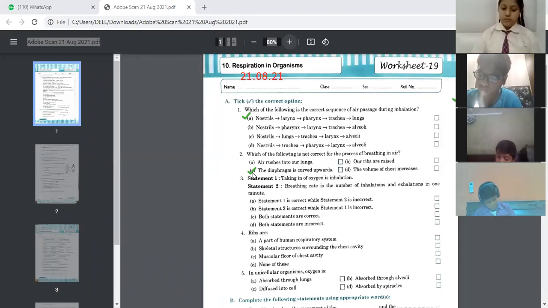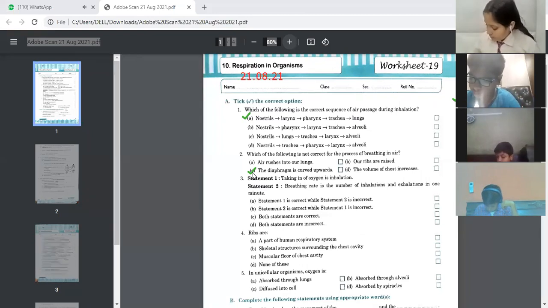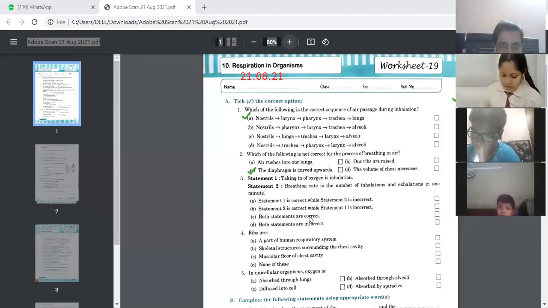Okay. Number 3, statement 1. Taking in of oxygen is inhalation. Statement 2. Breathing rate is the number of inhalations and exhalations in 1 minute. So you have to tell whether both the statements are correct or only one is correct. Yes, Sejal.